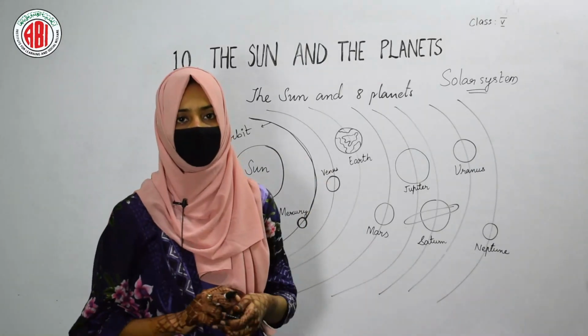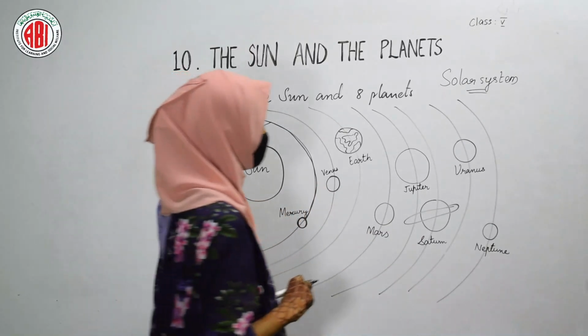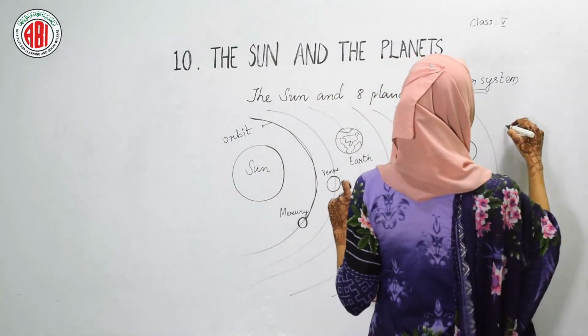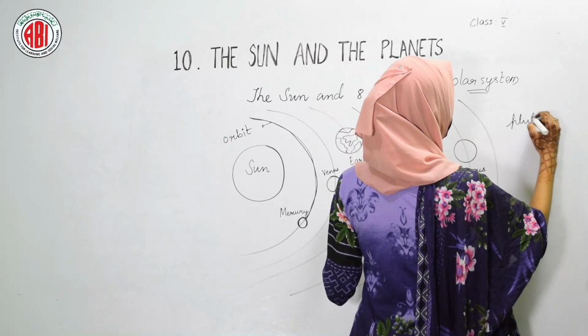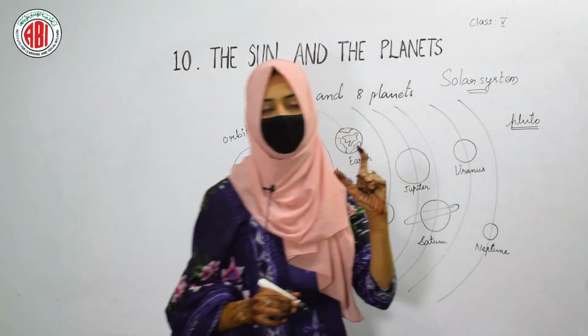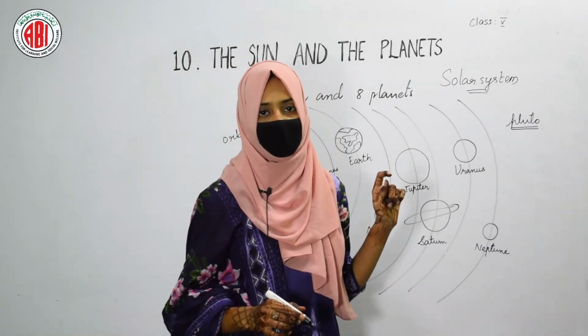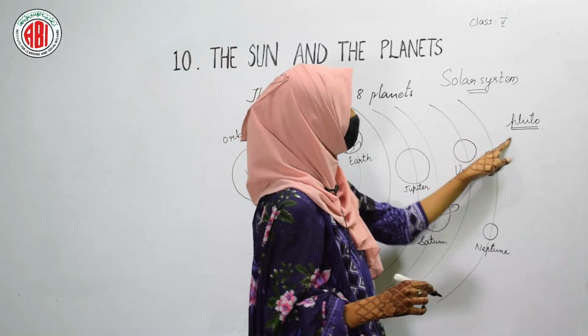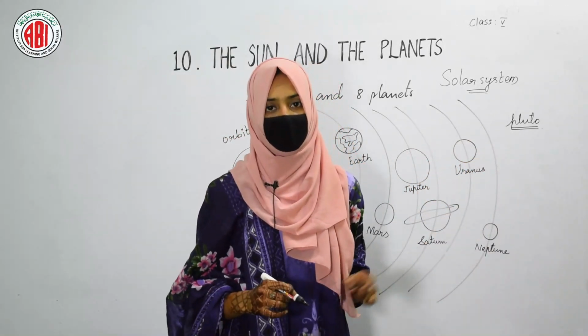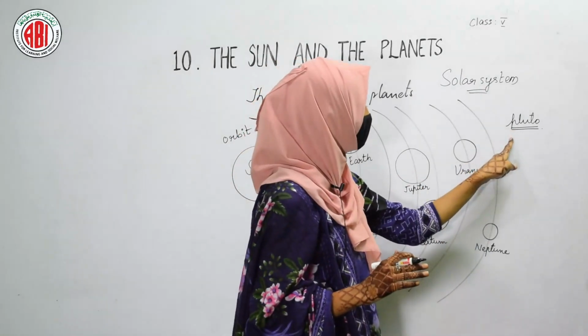In earlier times, instead of 8 planets, there were 9 planets in total. One more planet was there, and the name of that planet was Pluto. Pluto was considered a planet in earlier times, but now the scientists are not considering Pluto a planet.